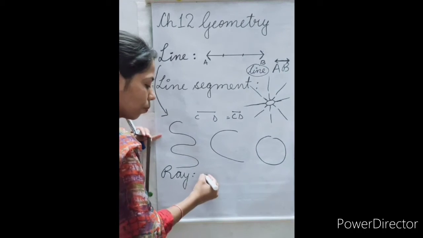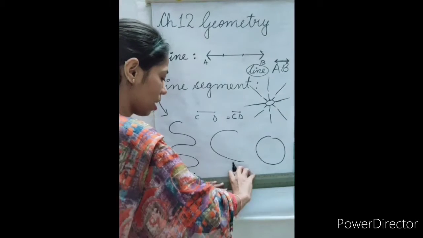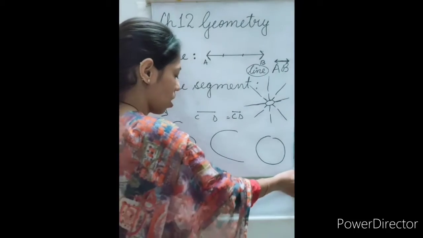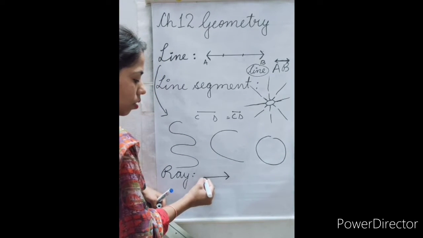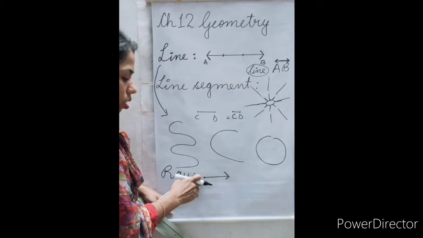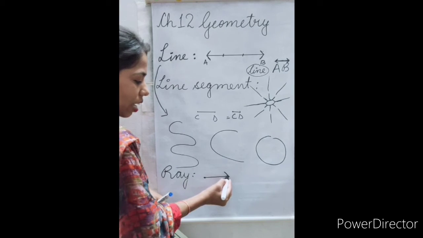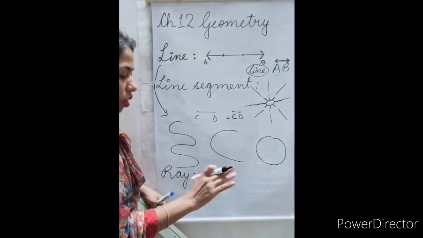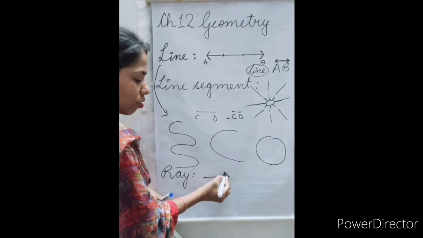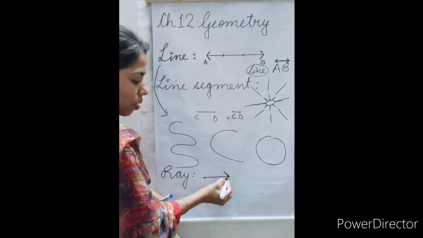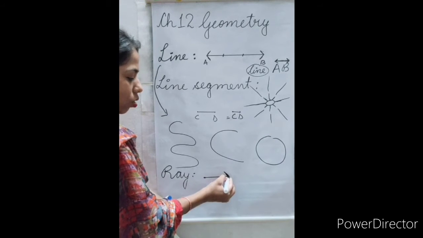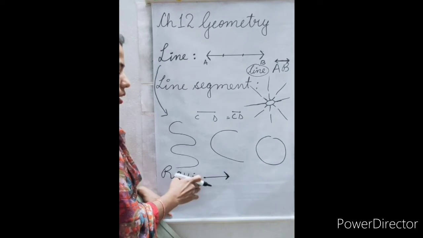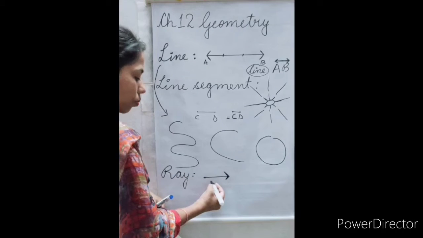So a ray we represent like this. See, one end is fixed, from where it is starting, and the other end is not fixed. It can go anywhere. That is why we are closing this ray from one end. So at one end the ray is closed and from the other end it is fixed.